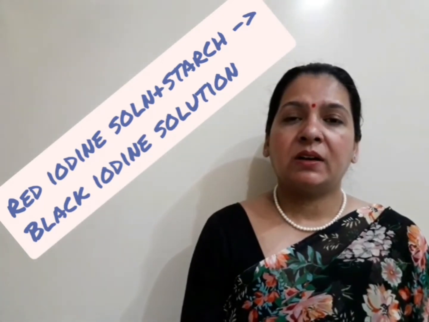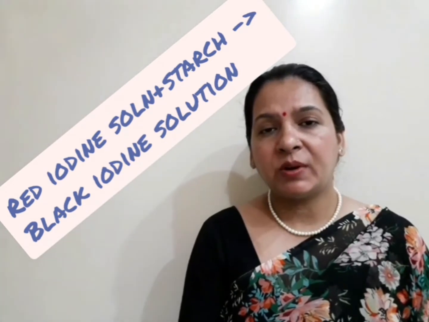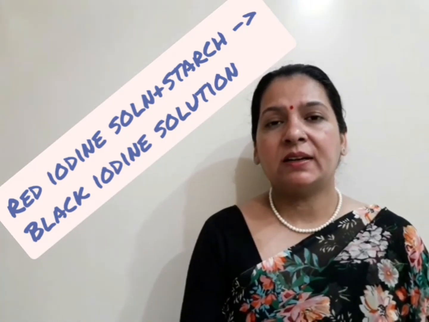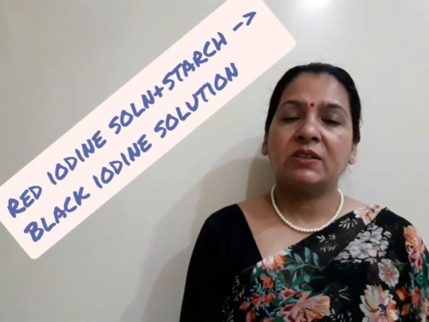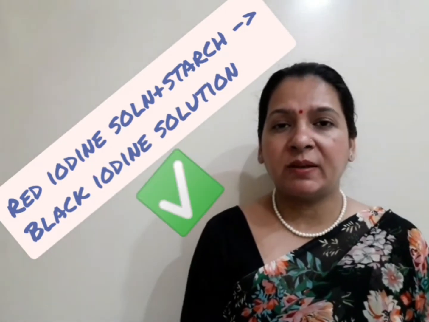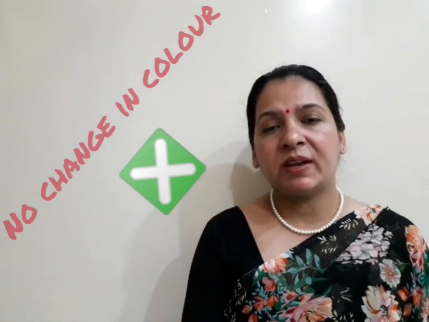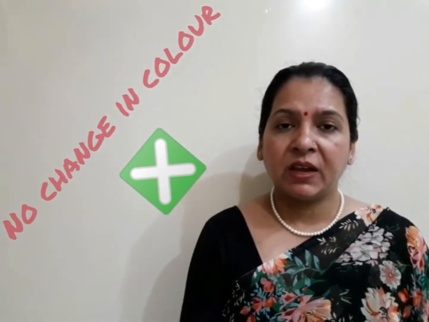So, changing of this iodine solution from reddish brown to bluish black shows the presence of starch in the object taken for the experiment. And if the color of this iodine solution does not change, it remains the same, which is reddish brown, it means there is no starch present in the objects we have taken for the test.